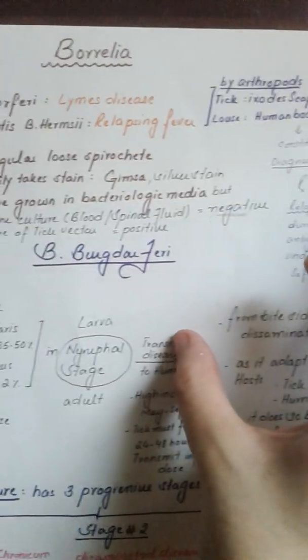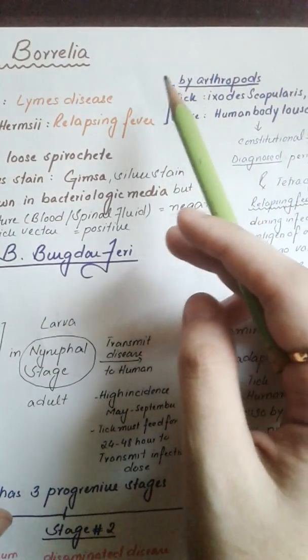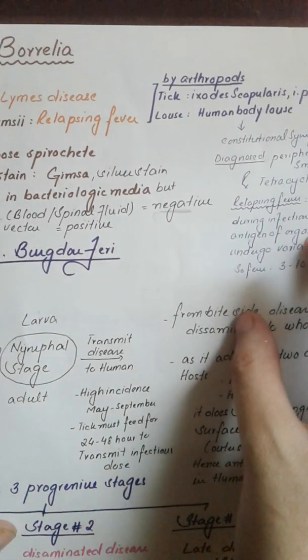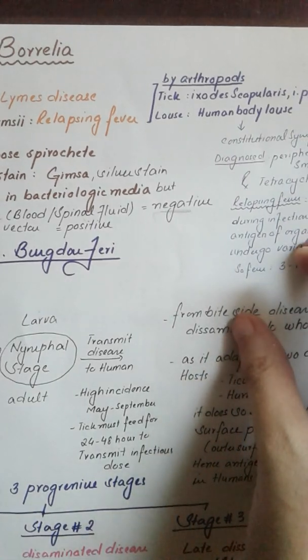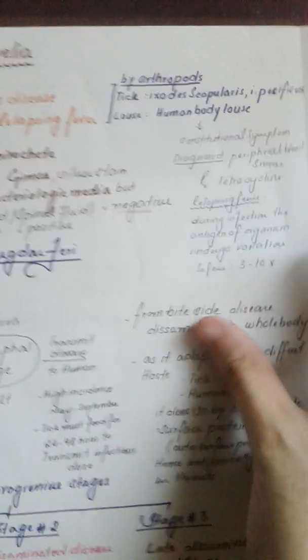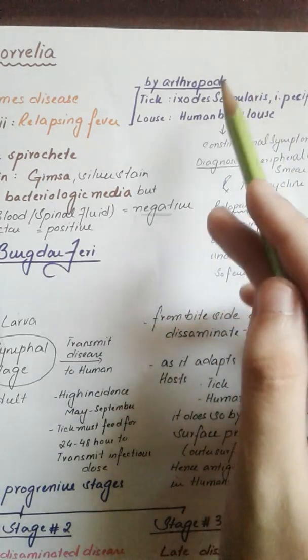The specific arthropod in Borrelia burgdorferi is the tick, specifically Ixodes scapularis or Ixodes pacificus, whereas relapsing fever is caused by the human body louse.